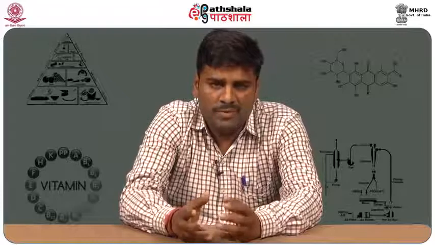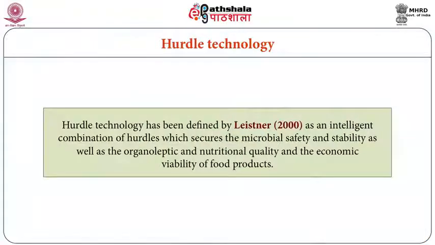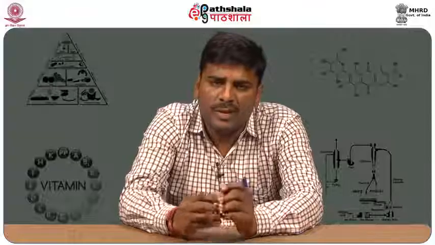So how do we ensure the safety of the product? By applying different hurdles. There may be n number of hurdles. Leistner is the scientist who defined hurdle technology as an intelligent combination of hurdles which secures the microbial safety and stability, as well as the organoleptic and nutritional quality and economic viability of food products. So when we apply hurdles, it ensures the safety and increases the quality and improves the nutritional security of the product.